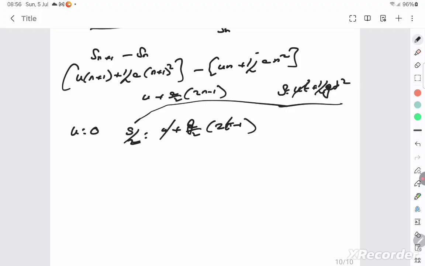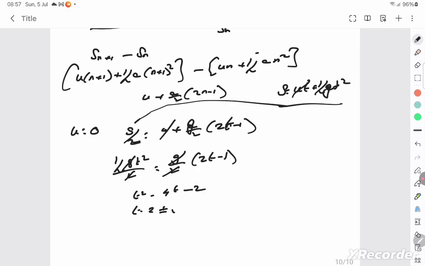So it's half g t square by 2 is equal to g by 2 into 2t minus 1. 2 and 2 get cancelled, g and g get cancelled. And t square is 4t minus 2. So yes, you get a quadratic equation. You solve it, you get 2 plus or minus root 2. You can't get a negative answer. So 3.414 seconds should be your answer.